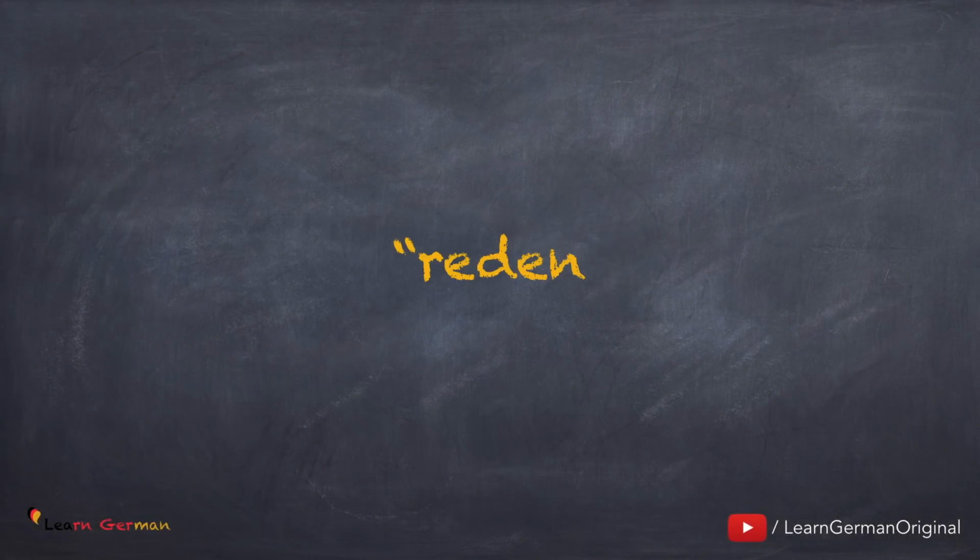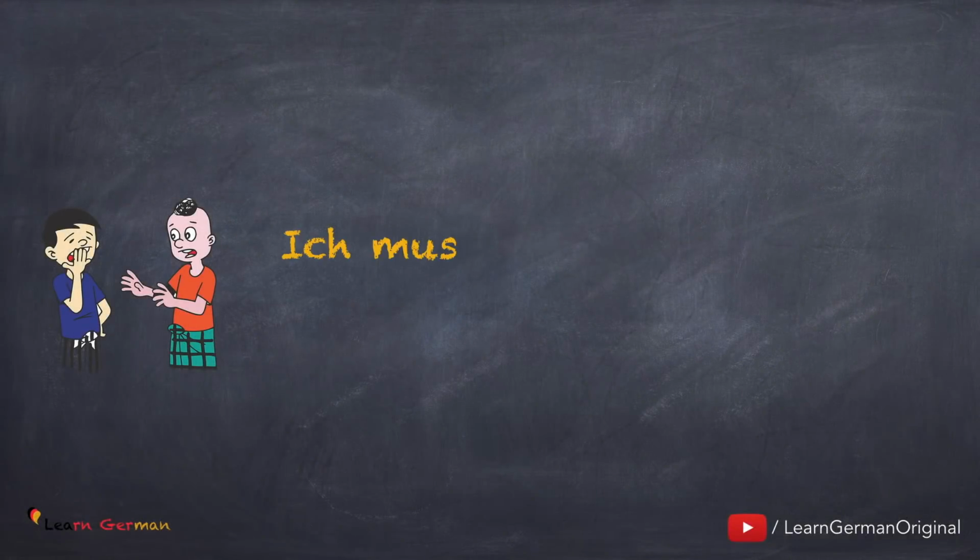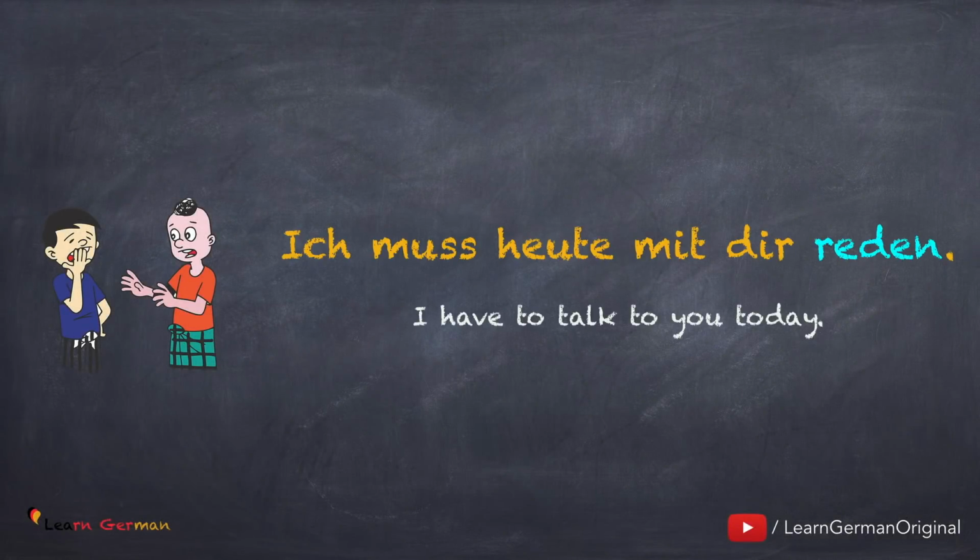Moving on to the next verb, reden. Reden is more of a social act. When you're talking to someone about something, then you would use this verb. Let's look at the first example. Ich muss heute mit dir reden. So in this example, you would be talking to somebody and there will be an exchange of information.